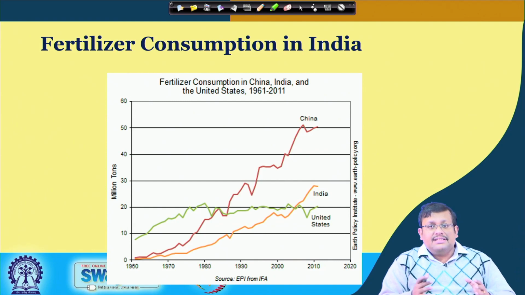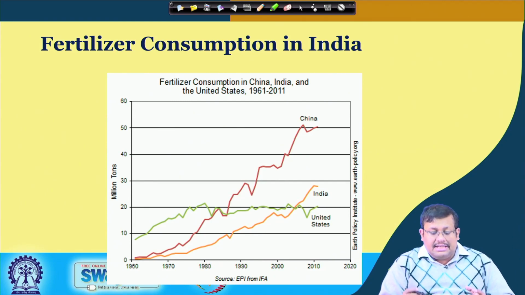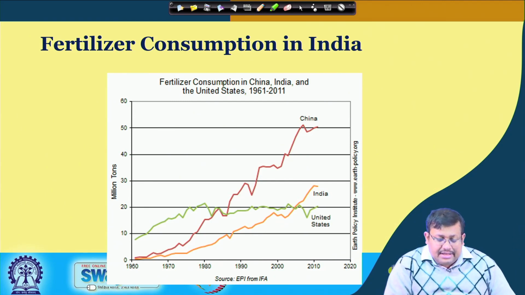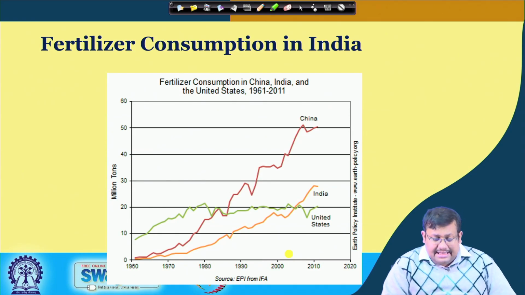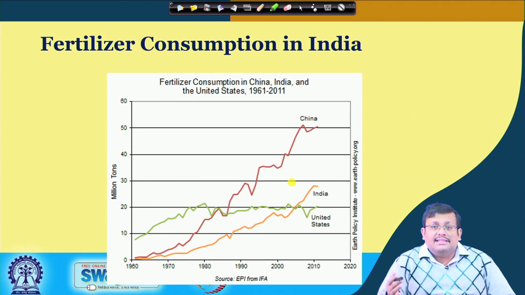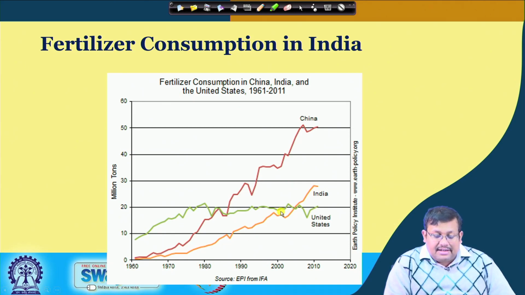If you consider the fertilizer consumption situation in India, the United States and China, you can see that in all these three countries there has been a continuous increase in fertilizer consumption in million tons starting from 1960. In India, as a result of the green revolution, there has been a continuous increase in fertilizer consumption. In China, the increase is even steeper,